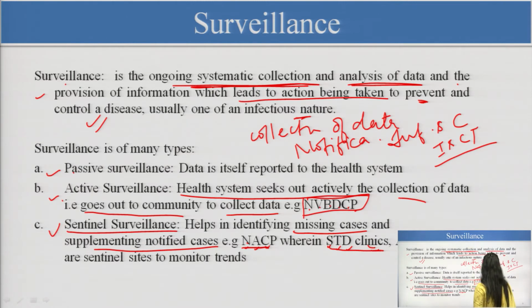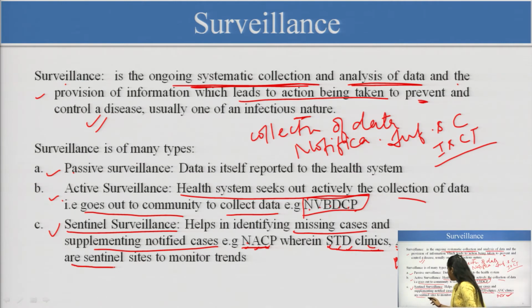Then ANC clinics, antenatal care, pregnant women are also prone to give this infection to their babies. So healthcare officials can approach these targets to notify the missing cases, so that they can plan the treatment early and reduce the disease.